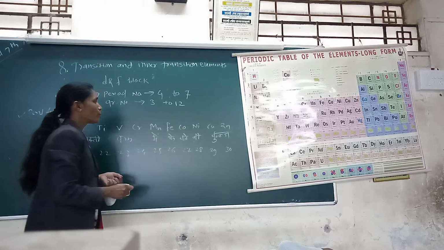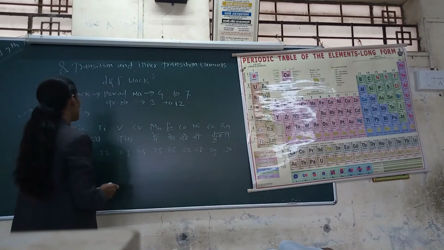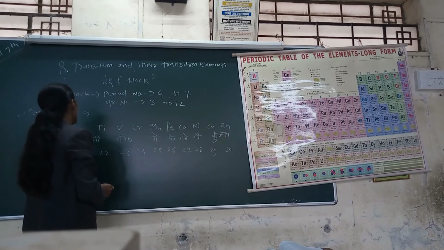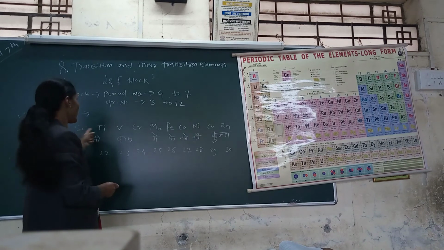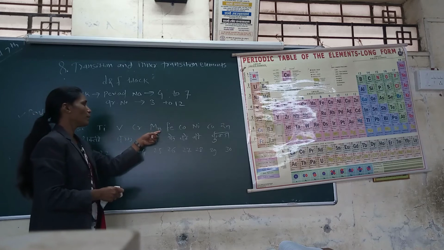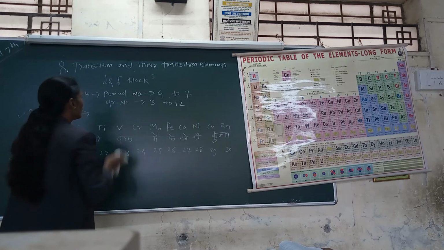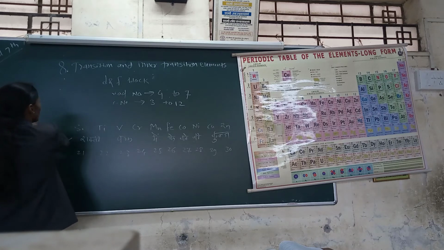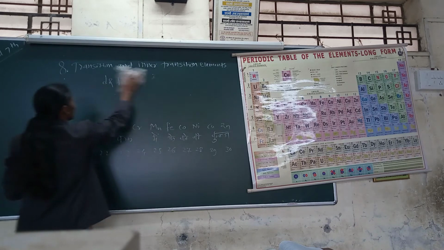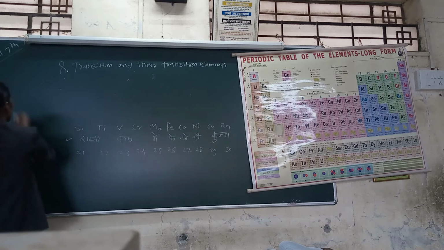For electronic configuration, the sequence of the 3D series is important: scandium, titanium, vanadium, chromium, manganese, continuing to zinc. The next point is electronic configuration.